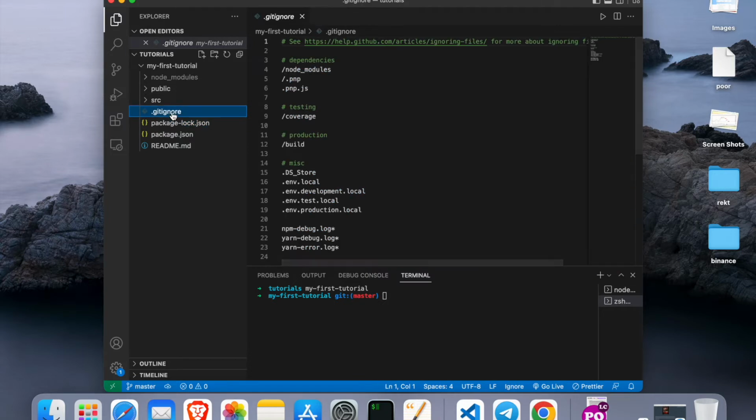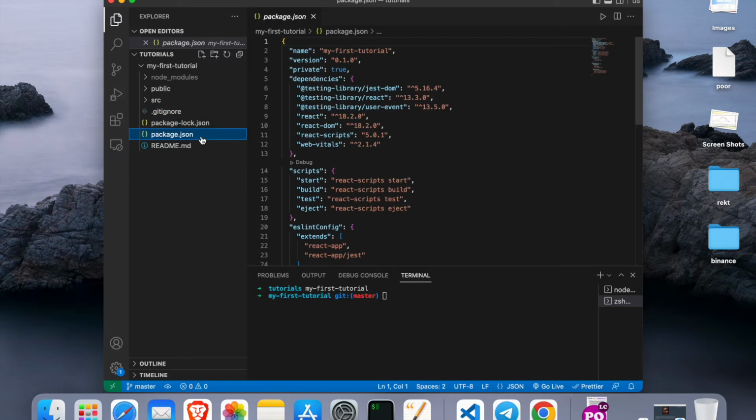This gitignore, if you are an experienced programmer, you know how to use it, but in our case we definitely don't need it. This package.json is actually important. It's super important for any node based project. It governs what dependencies need to be installed and some configurations that have to do with application execution. You can put scripts in here, everything. So this file is very important.